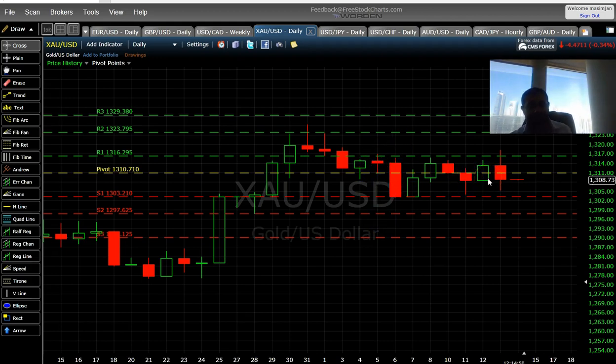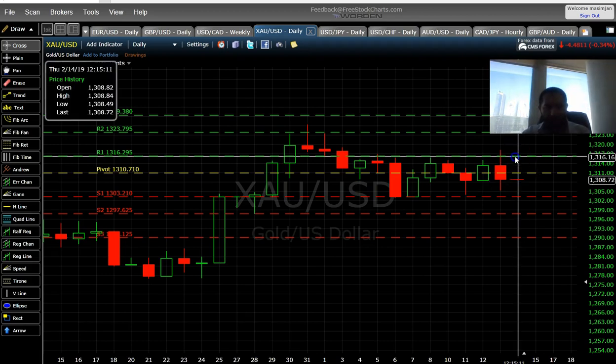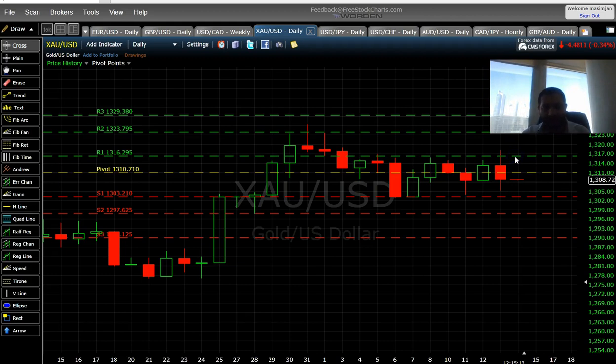It has been trading in this channel, and I'm expecting that it will trade in this channel for a couple of days during this week as well. It's a sideways market, so kindly trade in the channel. If it is touching support one, which is 1303, buy it from there, and if it's at resistance, which is at 1316, I would advise you to sell small lots and don't take higher risk on this pair, as the market is sideways for gold.